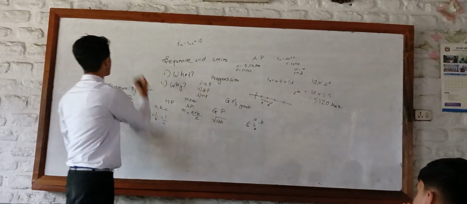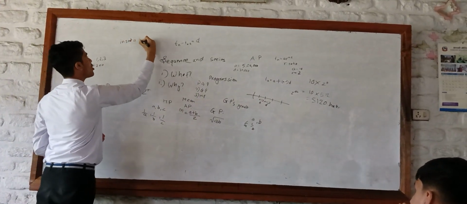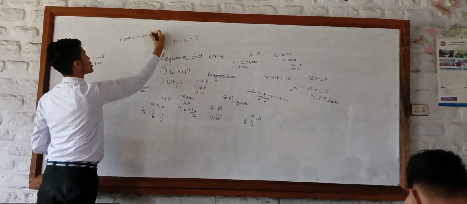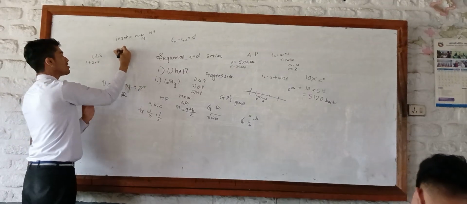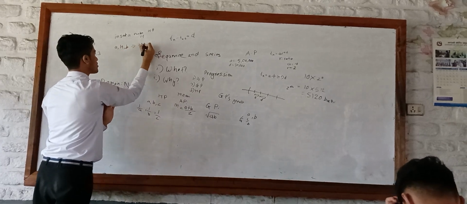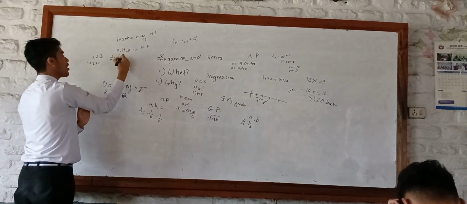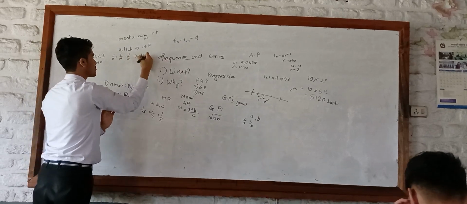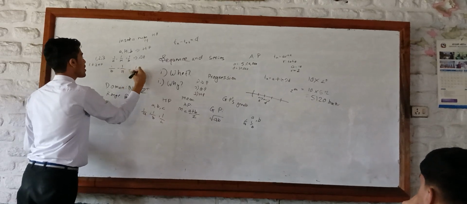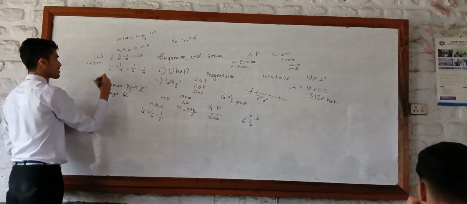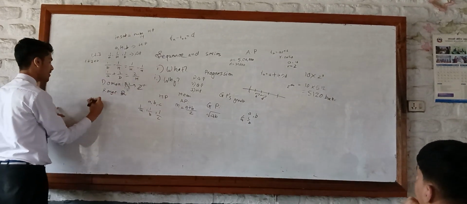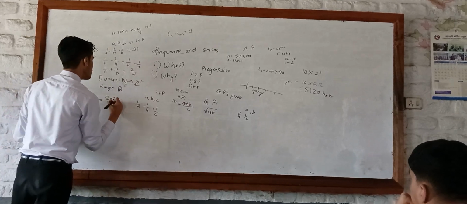Let's insert a number in the harmonic progression, H, such that A, H and B are in harmonic progression. This means 1 by A, 1 by H and 1 by B are in arithmetic progression. Seeing that the common difference is constant, we take 1 by B minus 1 by H equals 1 by H minus 1 by A. Now doing some simple arithmetic, we get 1 by A plus 1 by B would equal 2 by H. And further simplifying, we get H equals 2AB by A plus B.